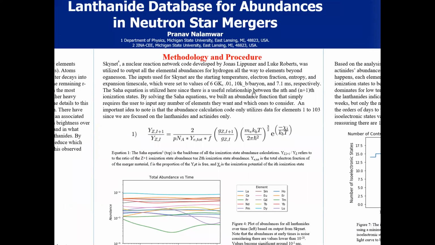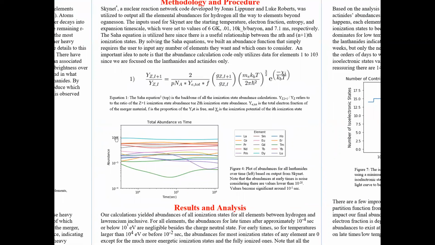Methodology and procedure. We use SkyNet, which is a nuclear reaction network code that delivers all the elemental abundances that we care about from the beginning of the merger to a long time after. This, combined with the Saha equation over here, details all the ionization state abundances across time and across temperatures that matter. As you can see over here, the abundances of all the lanthanides don't really change too much in terms of order of magnitude. It's always around the same.